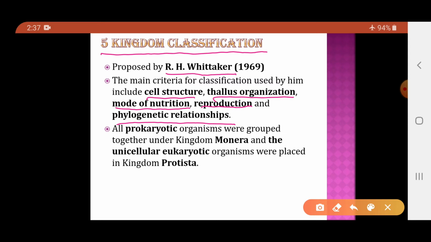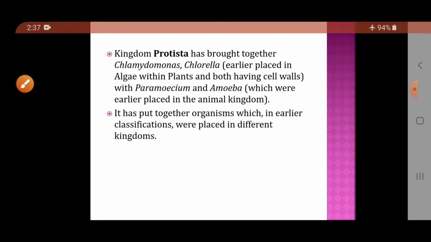Now, according to the five kingdom classification, all the prokaryotic organisms were placed in a single kingdom, and that kingdom was called Monera. So prokaryotes were placed in the kingdom Monera, whereas those organisms which are unicellular but eukaryotic were placed in the kingdom called Protista. So all prokaryotes were placed in the kingdom Monera, and the unicellular eukaryotes were placed in the kingdom Protista.